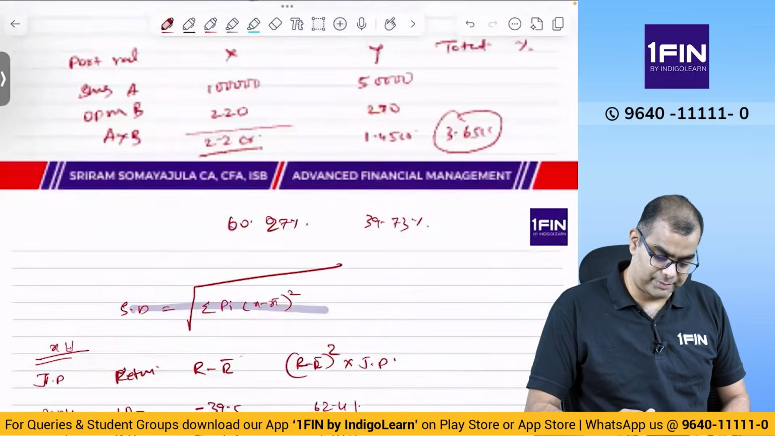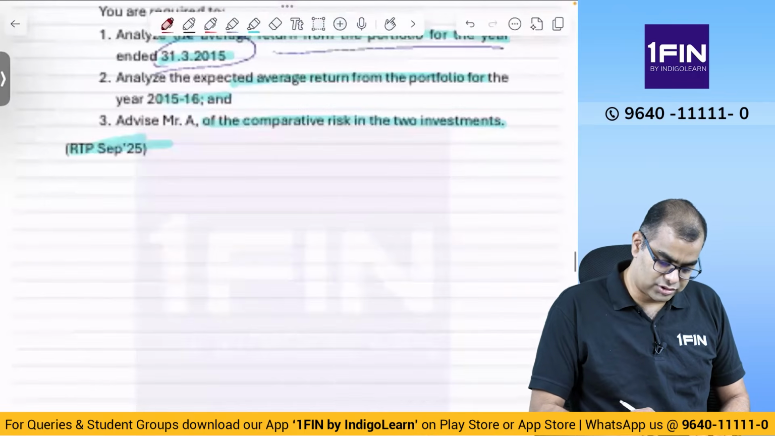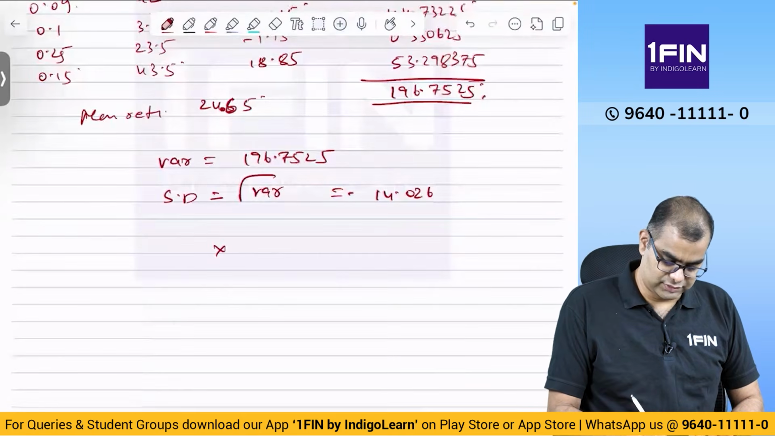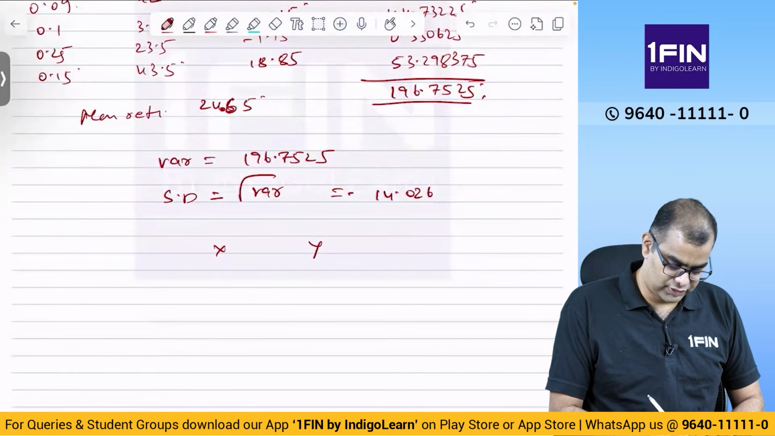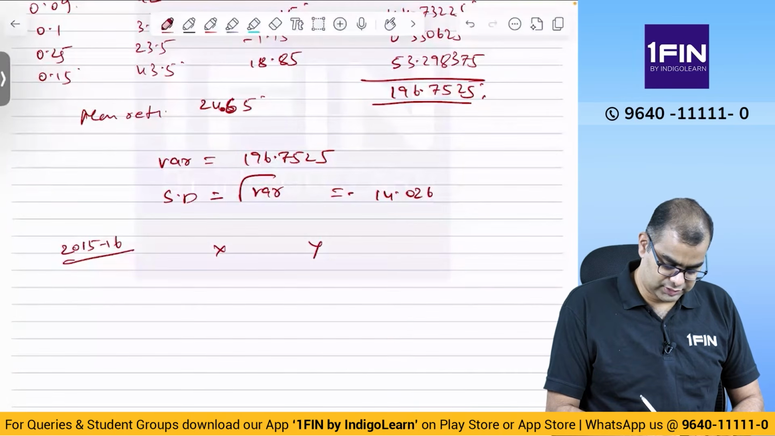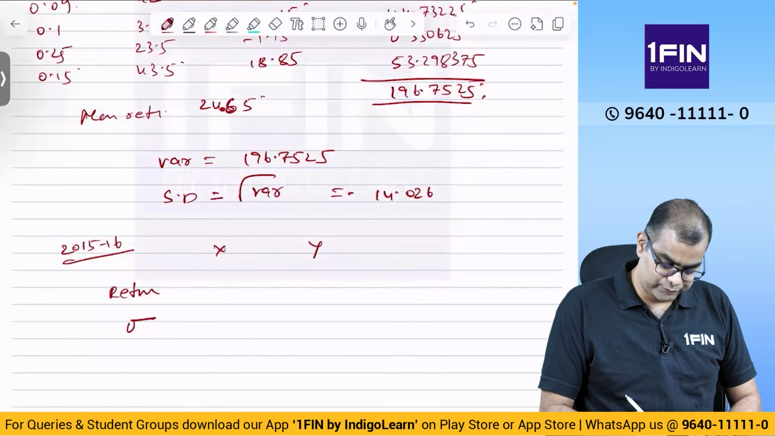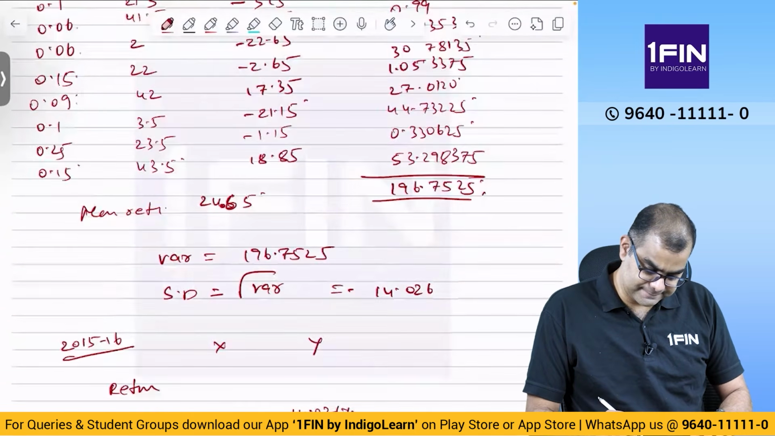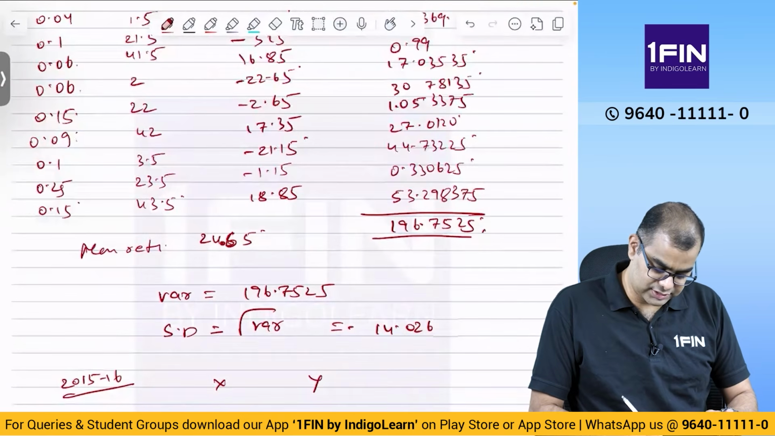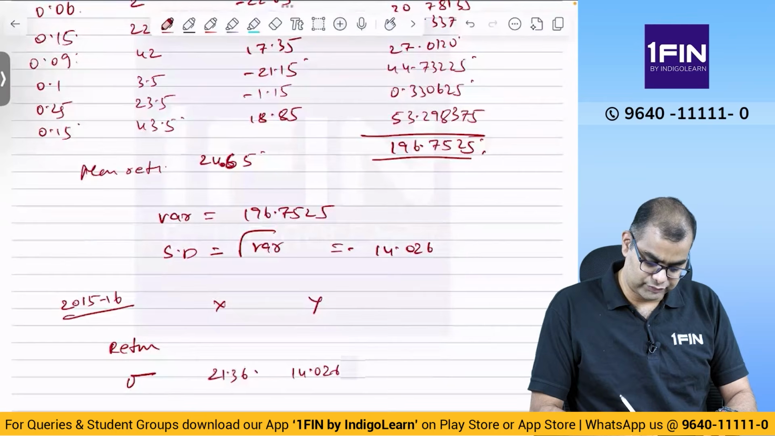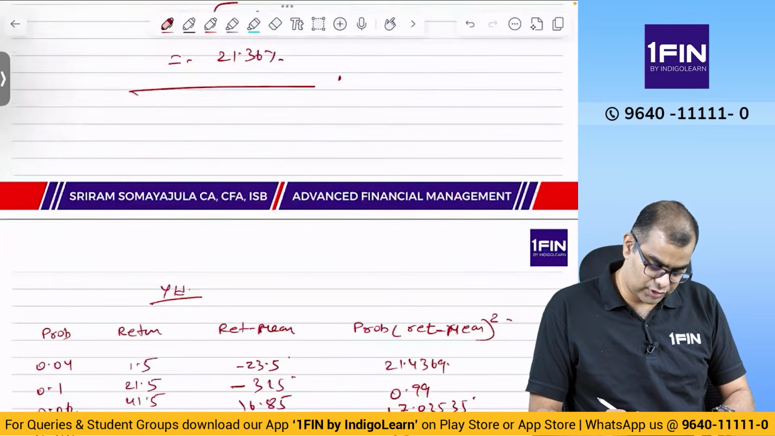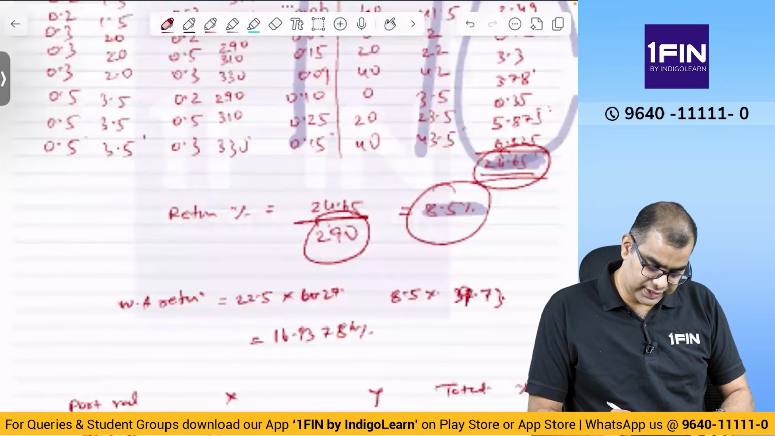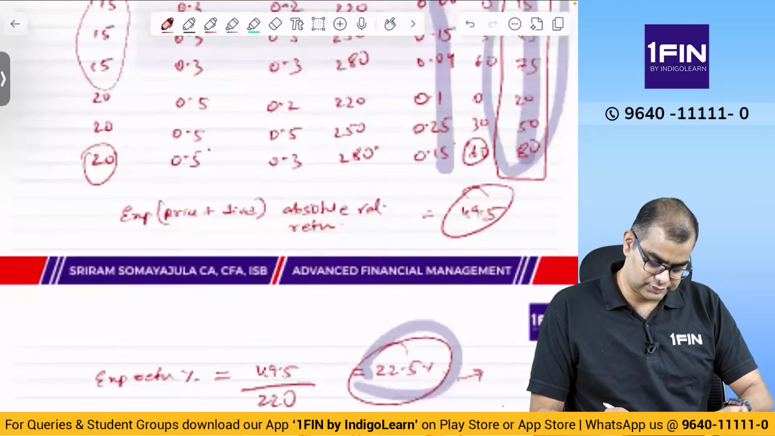Now you see, what have they asked? Comparative return or comparative risk. What is the exact word? Are we supposed to advise Mr. Ray on comparative risk in two investments? See, if you look at straight standard deviation, X, Y, return standard deviation, Y is 14.026 and X is 21.36. Should not directly compare. Then average return is what? 8.5 and 22.5.